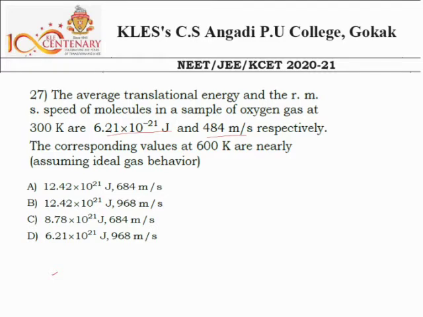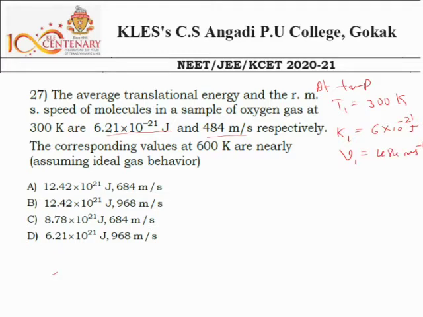So at temperature T1, which is 300 Kelvin, the kinetic energy was 6 into 10 to the power minus 21 joule, and its RMS speed, I call this V1, was 484 meter per second.